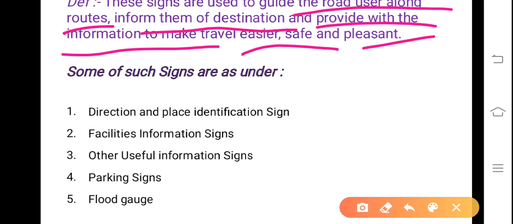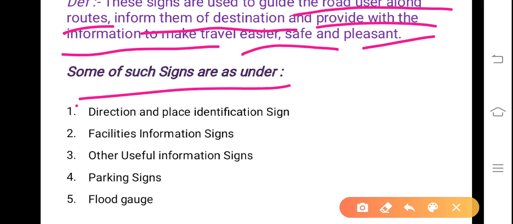Suppose if I am traveling in an unknown place, if I come to know the information about police station or hospital nearby, nursing home or guest house, suppose if I am in trouble, definitely I can approach those authorities and I will be more happy that I got the information. I will be in a pleasant mood.